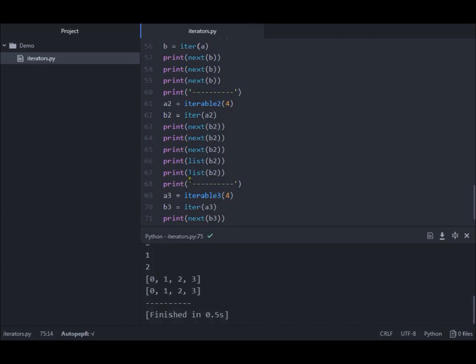And here we are. In the second case we were here where we had 3 and the empty list, and now each time we call the iter function it restarts from the beginning. It's a new iterator. Now that's about iterators and iterables. I think you can already separate them and distinguish the difference between them.